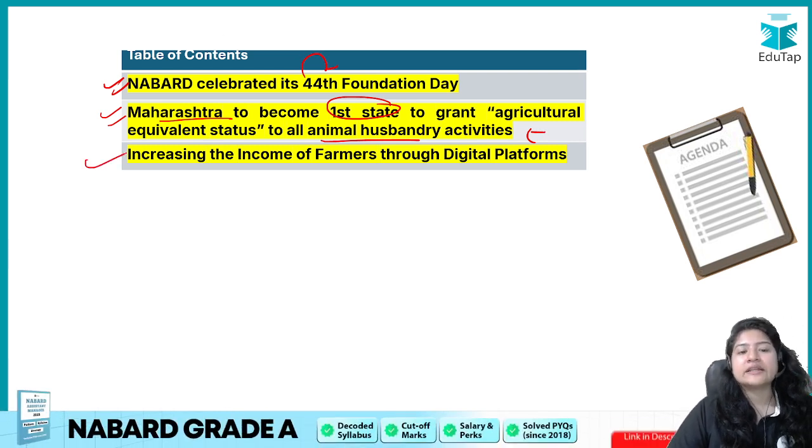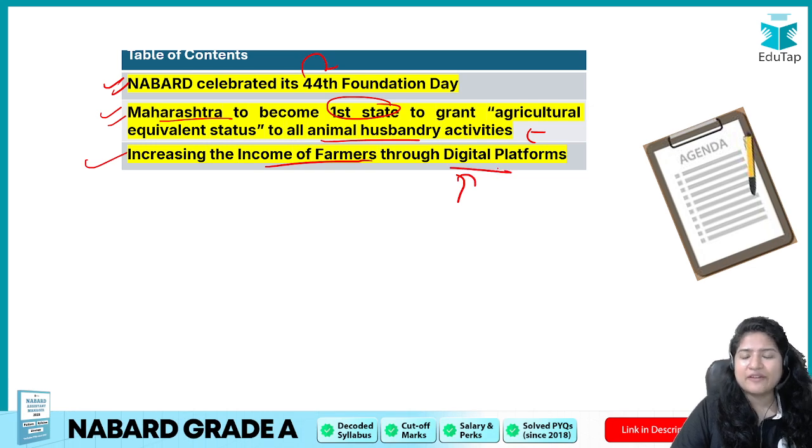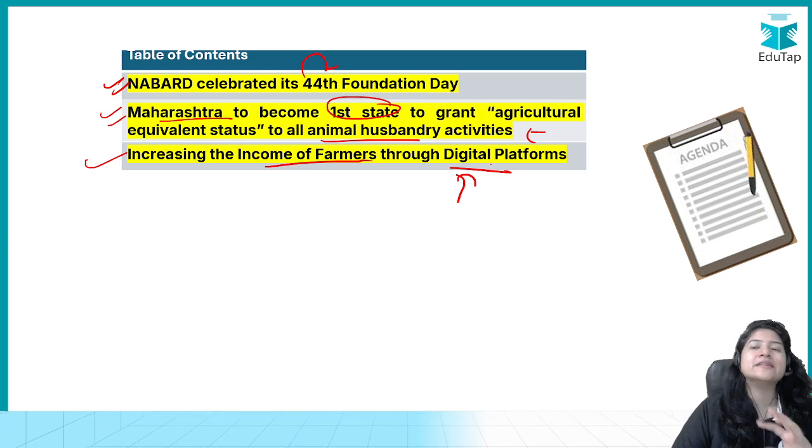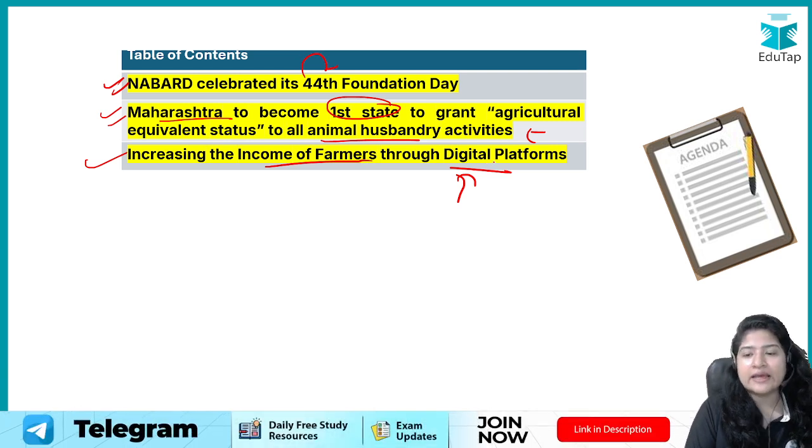Okay. Next is increasing the income of farmers through digital platforms. Basically the government has done new initiatives to increase farmers' income through digital platforms. What are these, any schemes that are associated with it, we are going to look at.